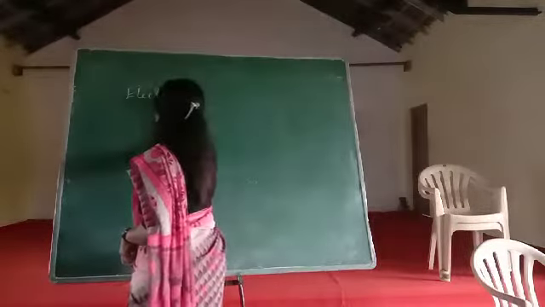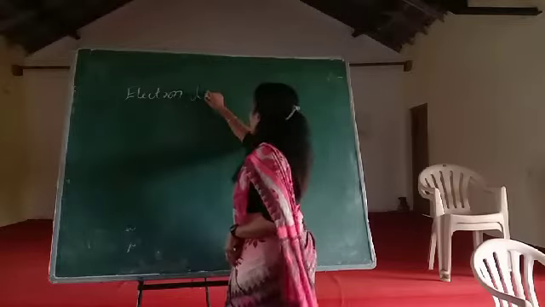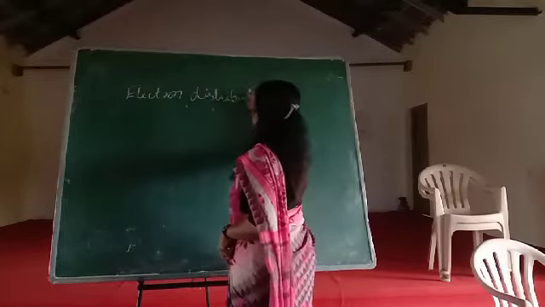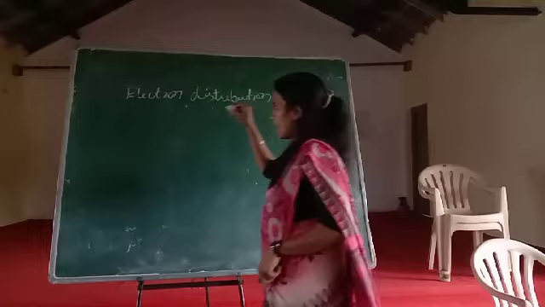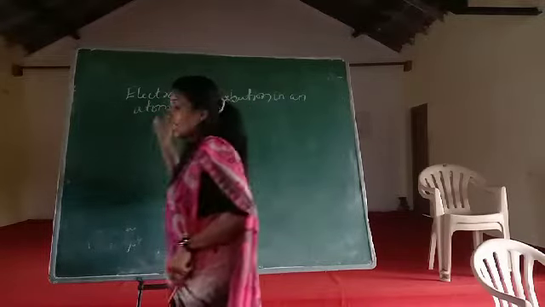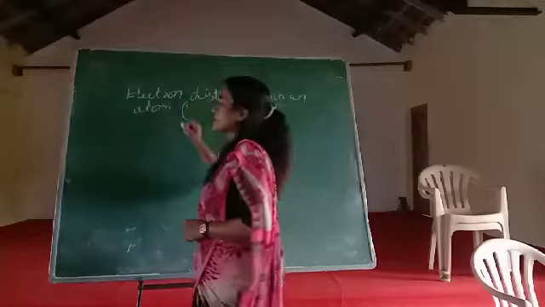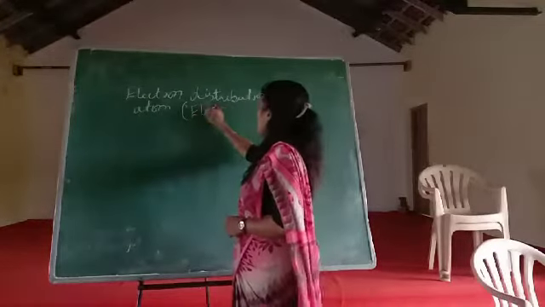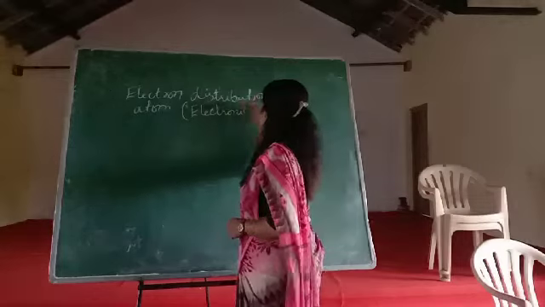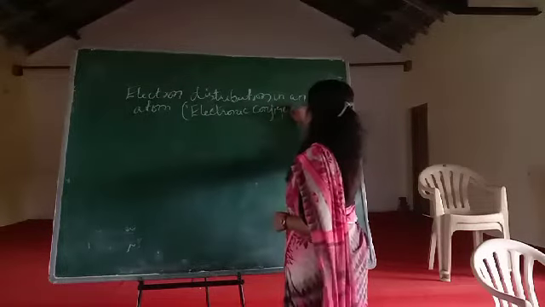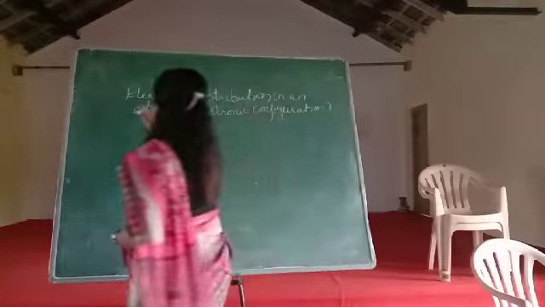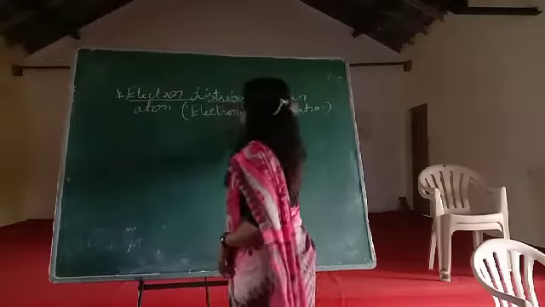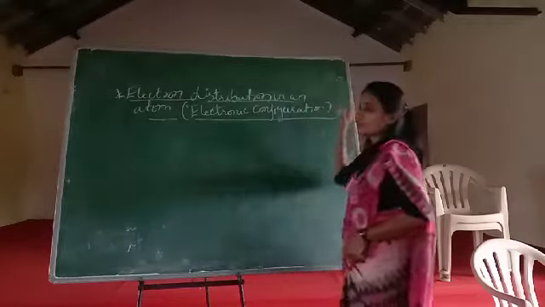Now the next concept is electron distribution in an atom. In short, children, we call it electronic configuration. Understood? Electron distribution, or distribution of electrons in an atom. In short, we say electronic configuration.